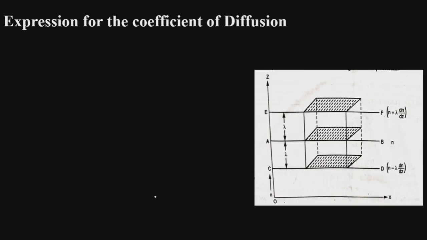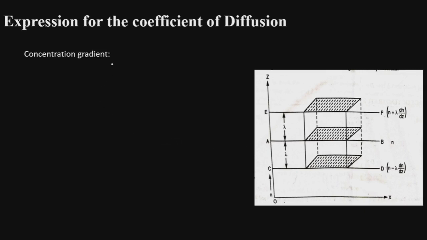Next we will find out the expression for the coefficient of diffusion. To find the expression for the coefficient of diffusion, we will consider this figure. In this figure we can see these are the layers of the gases. We are considering one of the layers, AB, which is parallel to the axis OX. Let us take N as the number of molecules of this layer AB, and we will consider two more layers, EF and CD, which are at a distance of lambda from the layer AB, and this distance lambda is nothing but the mean free path.